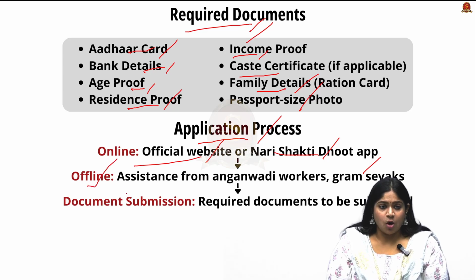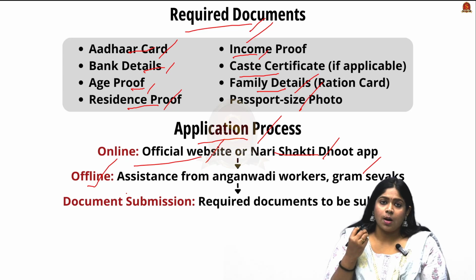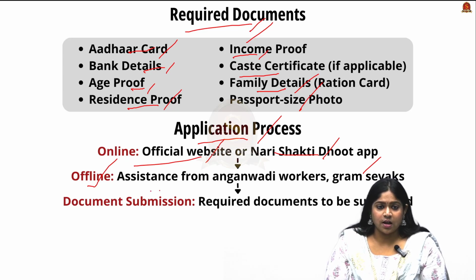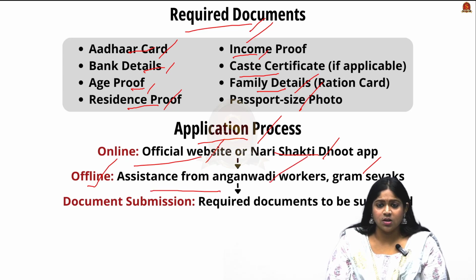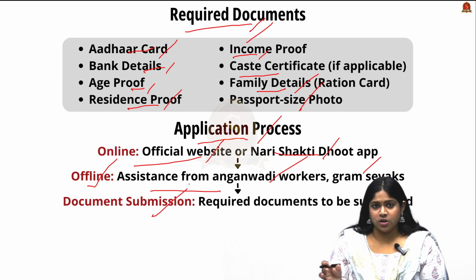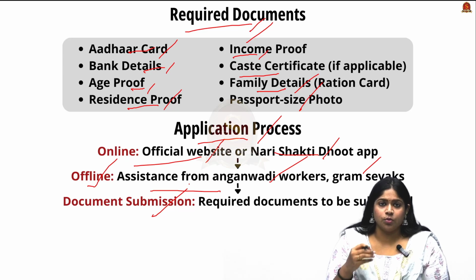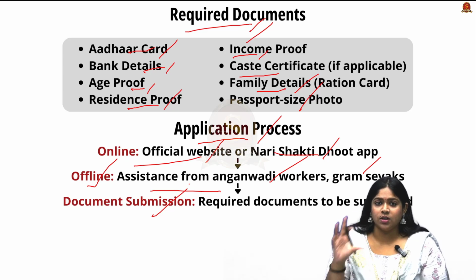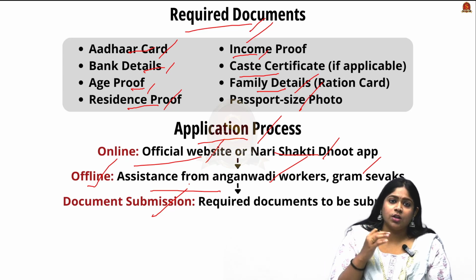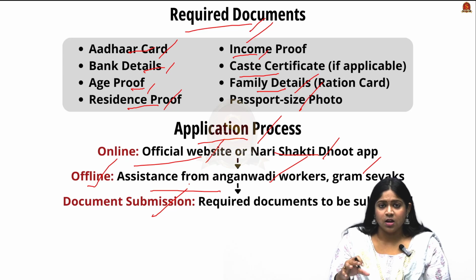Now looking through the offline mode, those who are not able to apply online can take assistance from the Anganwadi workers or the Gram Sevaks at the district level or the state level, and the required documents need to be submitted. So when knowing about a scheme, these are the most important details to understand: which ministry it comes from, what the eligibility criteria are, what documents are required, and the concerns regarding it. So I hope this scheme is clear.